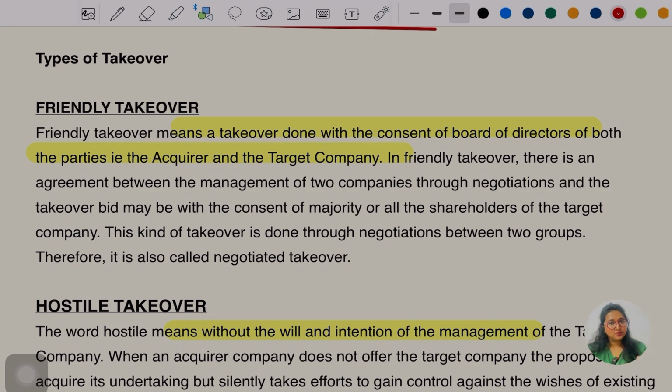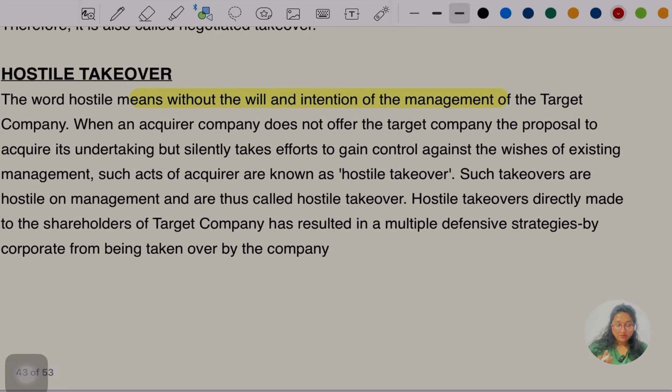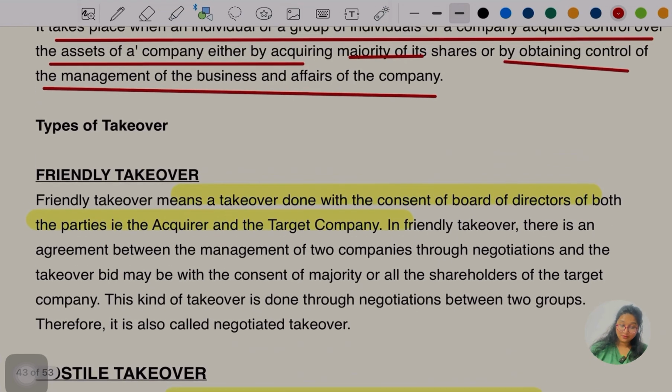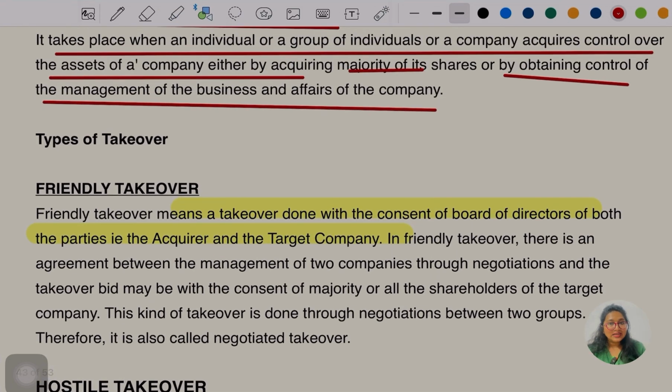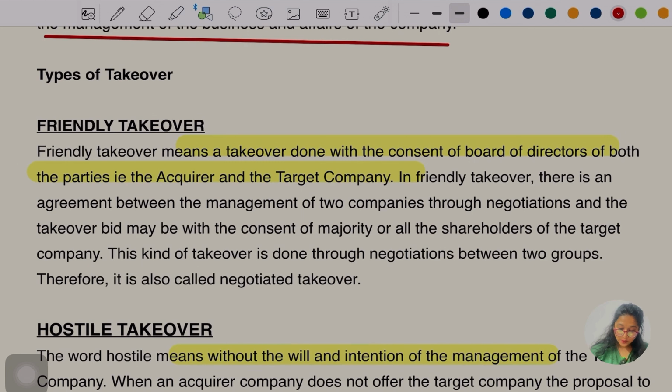Now there are some types of takeover. First, friendly takeover, hostile takeover, bailout takeover, vertical takeover, horizontal takeover, and with that there is one more, conglomerate. So one by one we are going to understand the meaning of these types of takeover. As the name friendly says, friendly, okay. So with friendship that takeover happens, which means with your will, with your consent, that takeover is going to happen. Okay, so friendly takeover means a takeover done with the consent of whom?